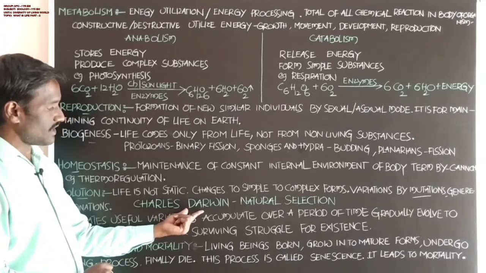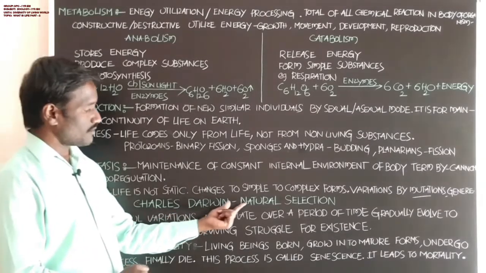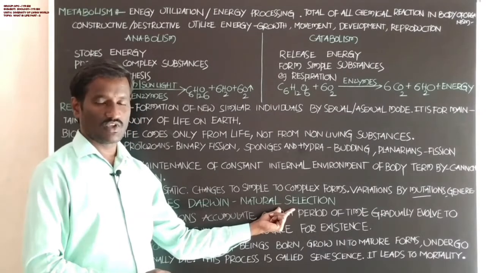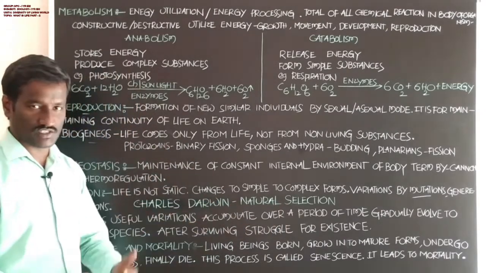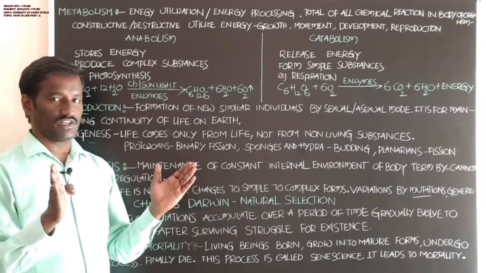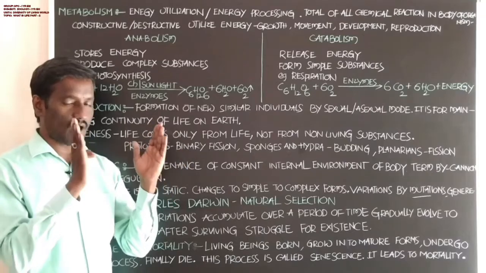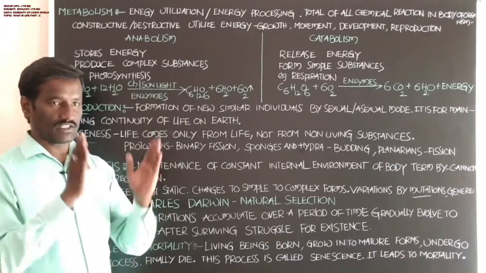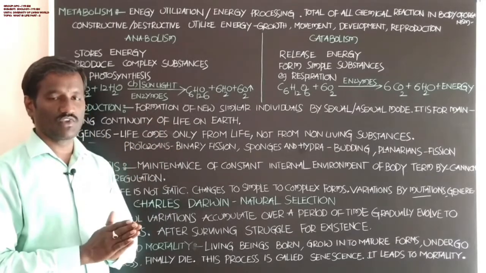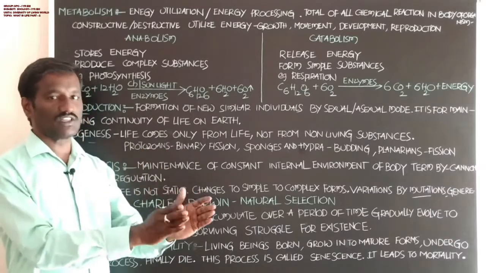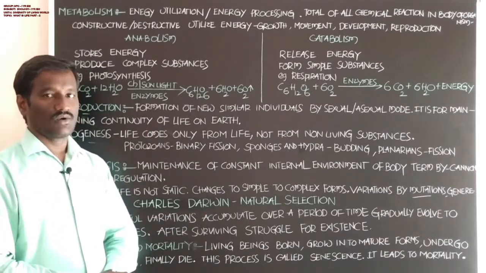Charles Darwin proposed natural selection. What is natural selection? Consider a population with many individuals of a species.